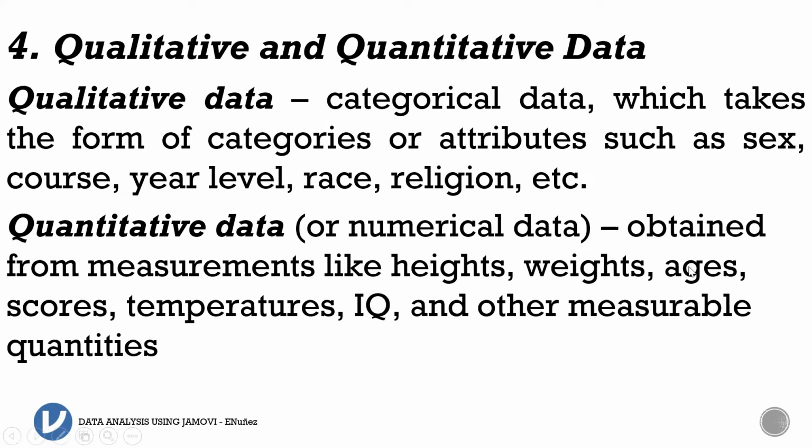And ages, we measure by years. For scores, we measure by points. Temperature, we measure by Fahrenheit or degrees Celsius. IQ has a particular unit, and so do other measurable quantities. So these are the differences between qualitative data and quantitative data.